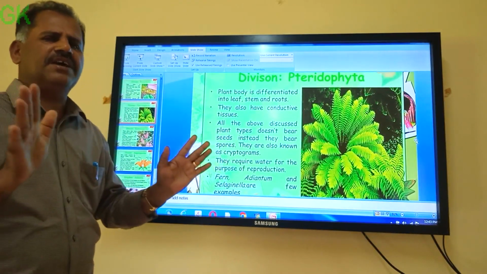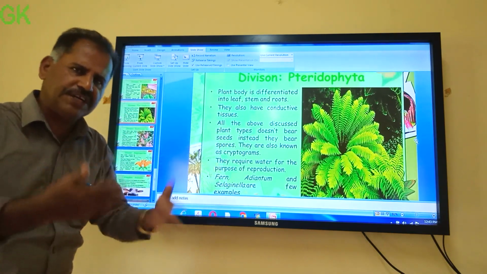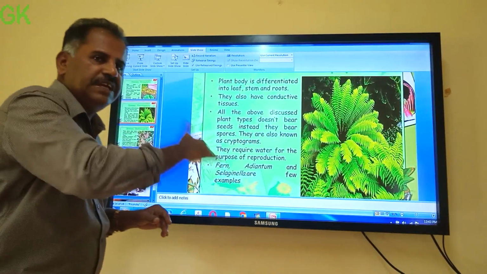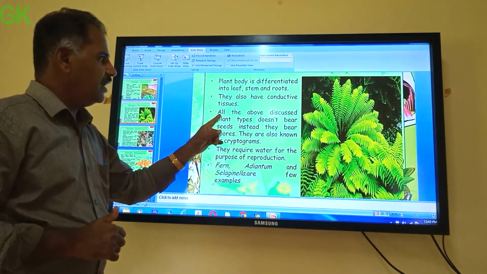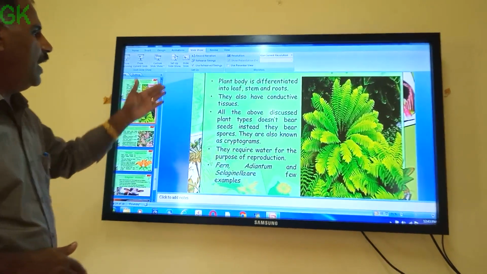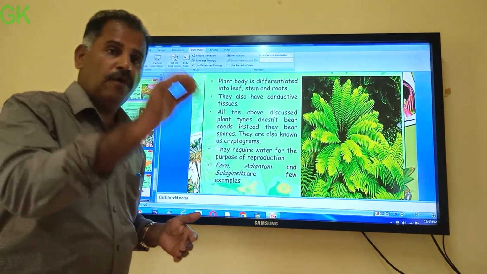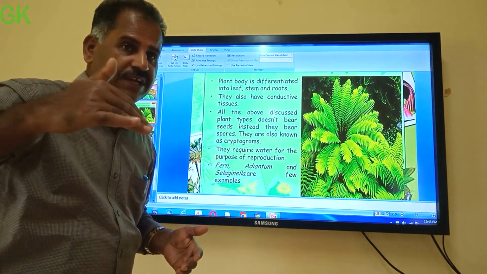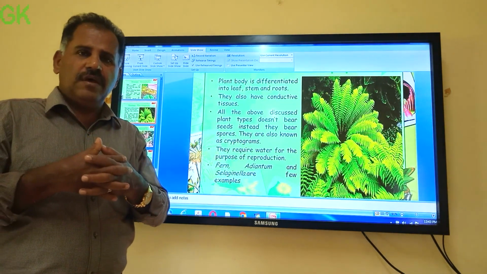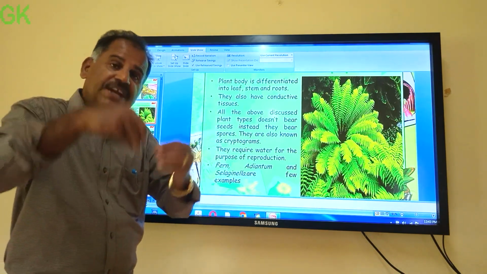They have clear stem, root, leaf, all these parts are there. And they have clear conducting tissues also. From Bryophyte onwards conducting tissues will come, and here onwards clear stem, root, leaf, plus they have xylem, phloem. And another very important feature of Thallophytes, Bryophytes, Pteridophytes is that they produce reproductive structures which are hidden inside the body.